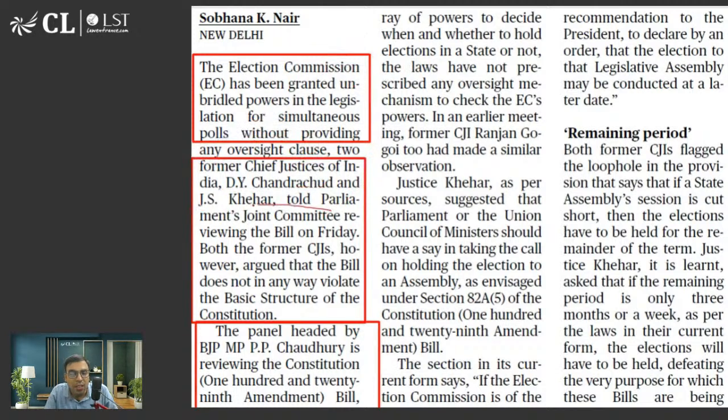They told the Parliament's Joint Committee reviewing the bill on Friday. Both the former CJIs argued that the bill does not in any way violate the basic structure. They said that simultaneous elections can be conducted, but giving too much power to the Election Commission of India without any oversight, without any safeguard, is dangerous. You are giving too much power to one body. The name of the bill being discussed is the 129th Amendment Bill. Even the former CJI, Justice Ranjan Gogoi, had made a similar observation. So these are the things being talked about.